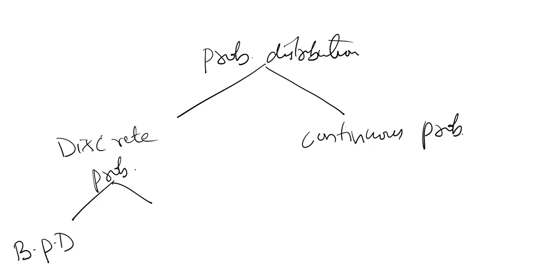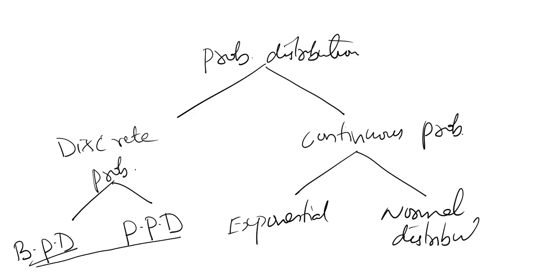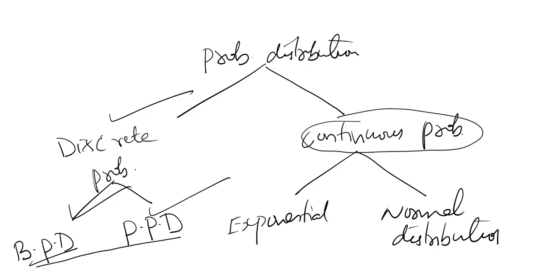One is BPD, binomial probability distribution. The other one is PPD, Poisson probability distribution. These two we have covered so far. Under continuous, we again have two: one is exponential, the other one is normal. From the next video, we are going to start continuous probability distributions, under that, exponential and normal.